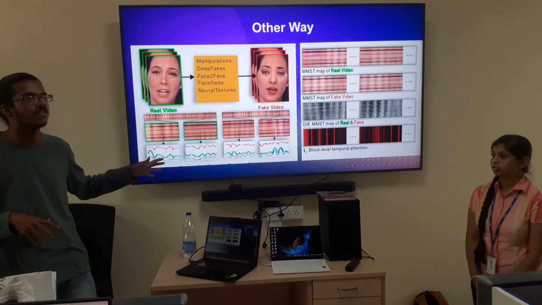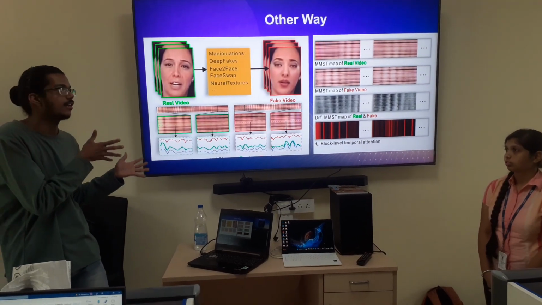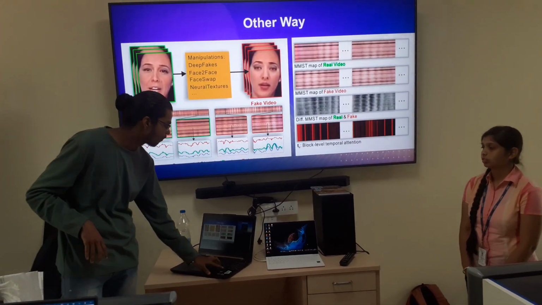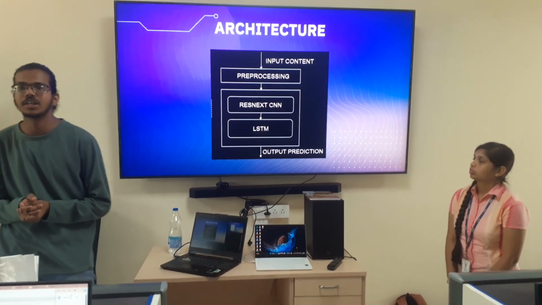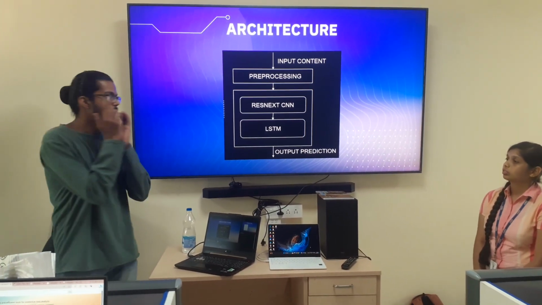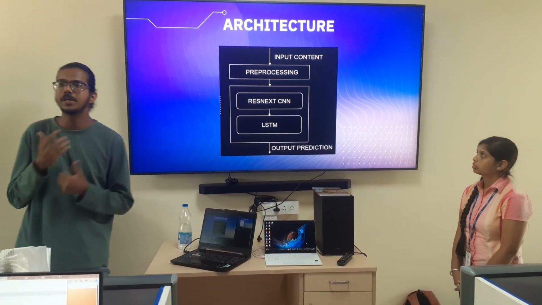But this could be a possibility unless an anti-deepfake measure comes for this. Now, what is our architecture for detecting the model? Before moving on to the model, we would be pre-processing our data.